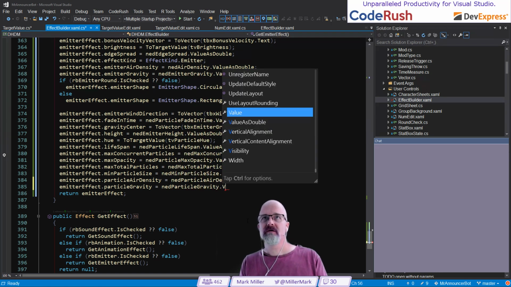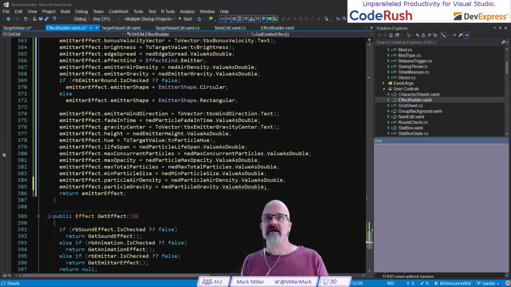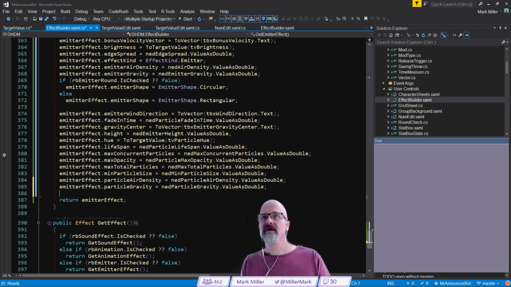Perfect. Dot. I just realized it's here and I'm hitting the letter V and it's moving it up to here even though I'm already on it. So I got to remember to just hit enter when I come down there, so I stop doing that.